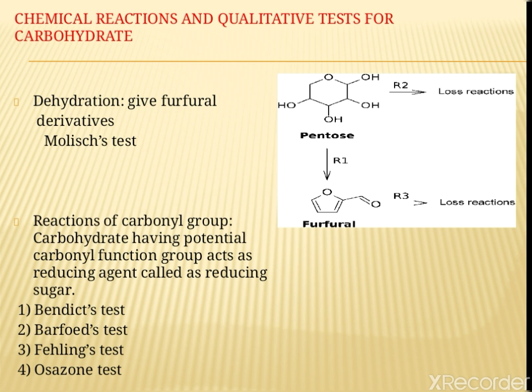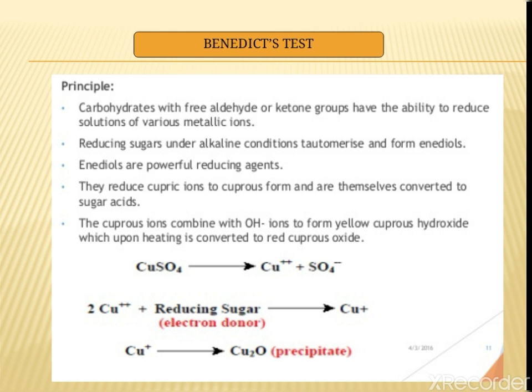Reactions of the carbonyl group: carbohydrates having a potential carbonyl group act as reducing agents and are called reducing sugars. There are some tests we are going to explain: Benedict test, Barfoed test, Fehling test and Osazone test. These are the main four tests used for the identification of carbohydrates.